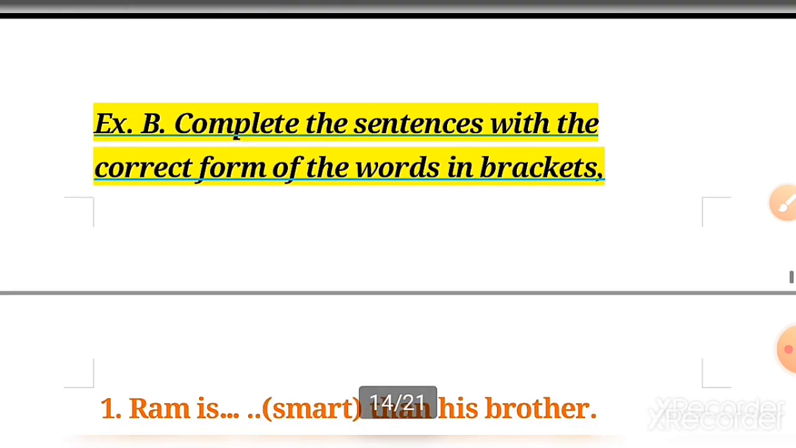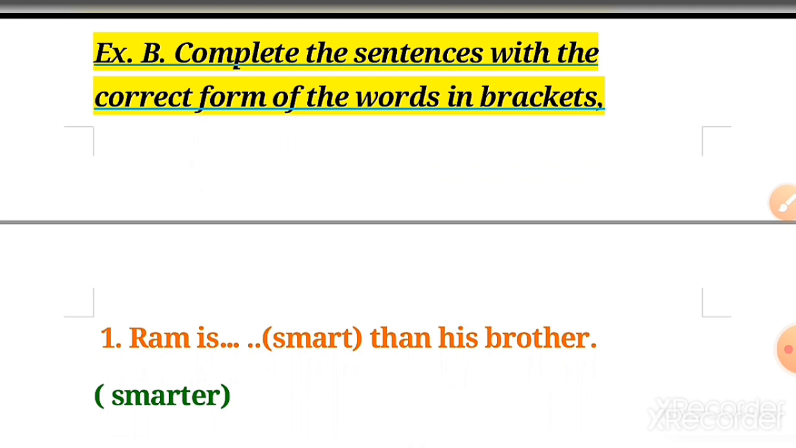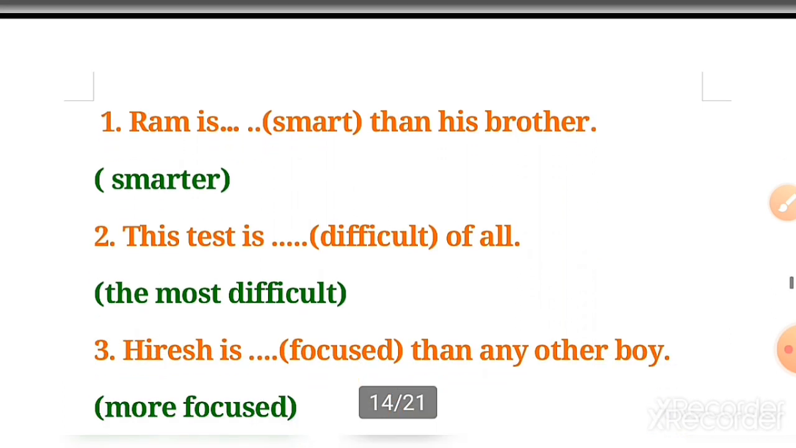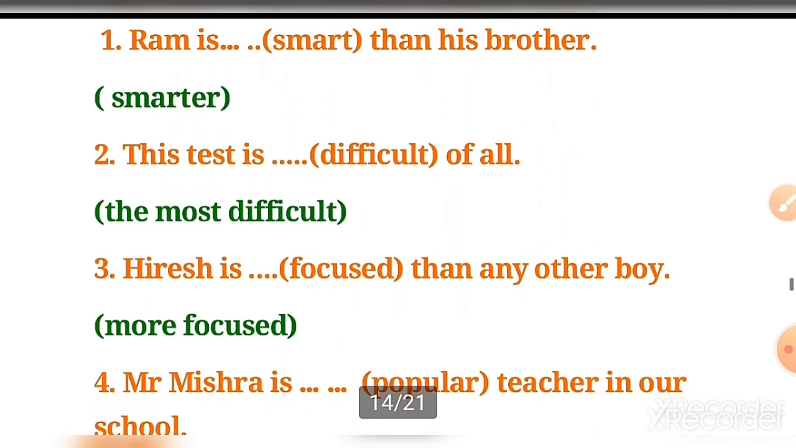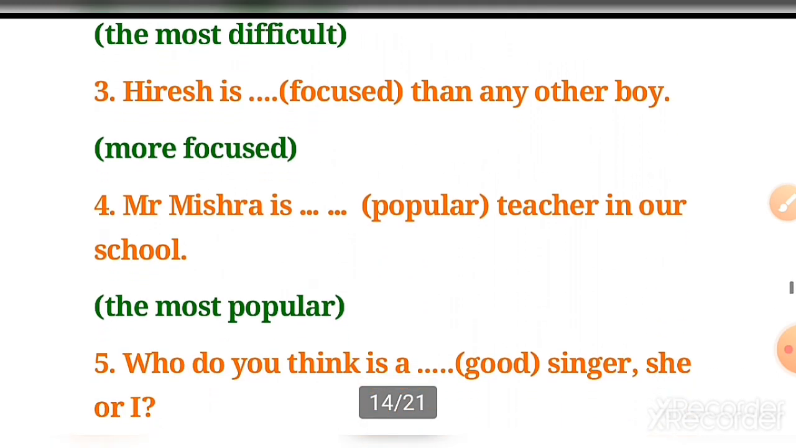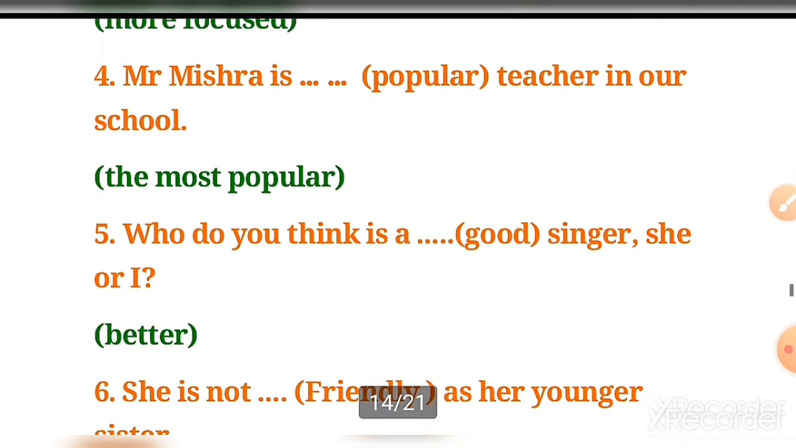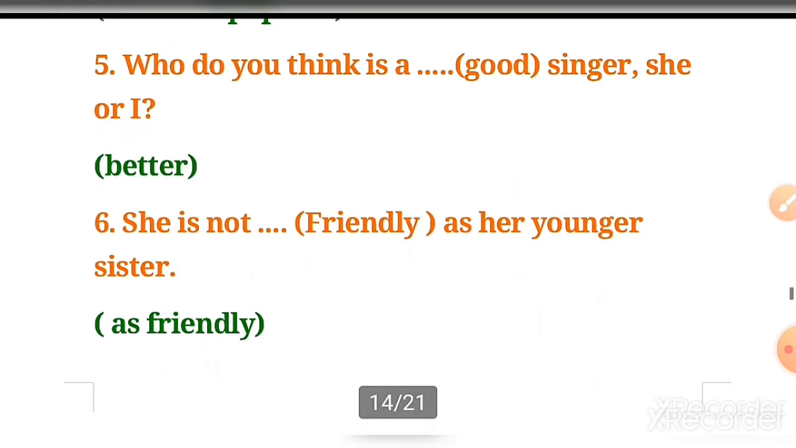Okay, now exercise B. Complete the following. Complete the sentences with the correct form of the words given in the brackets. First, Ram is smarter than his brother. Second, this test is the most difficult of all. Number 3, Harish is more focused than any other boy. Number 4, Mr. Mishra is the most popular teacher in our school. Number 5, who do you think is a better singer, she or I?